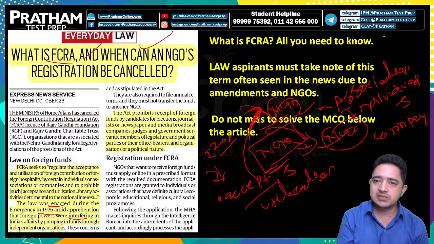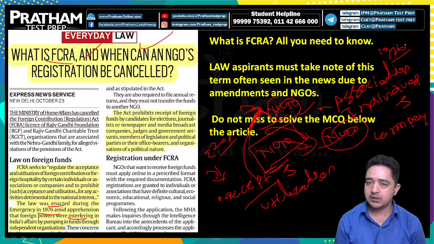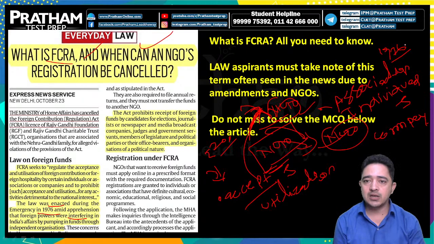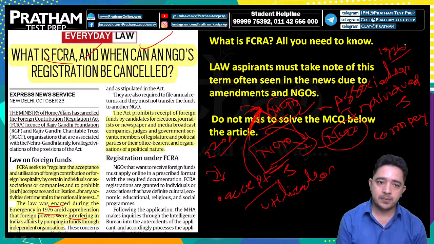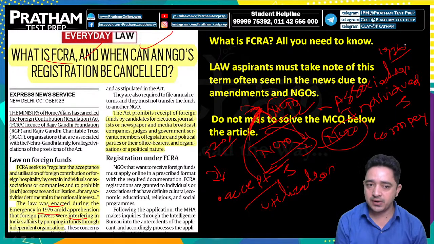At the time of the emergency, many foreign organizations were funding the country, and that is against the sovereignty of our nation.